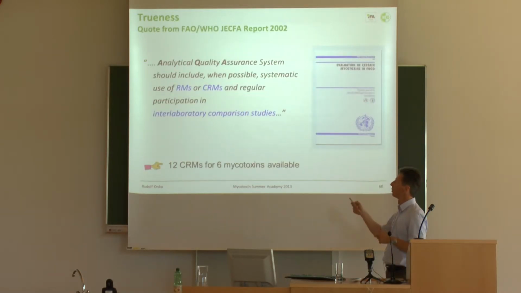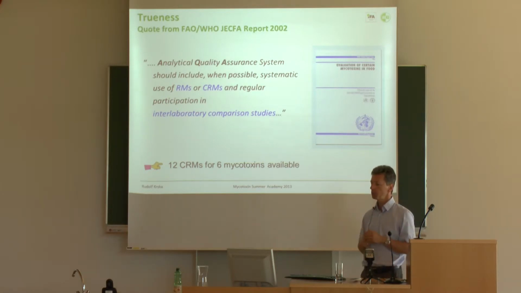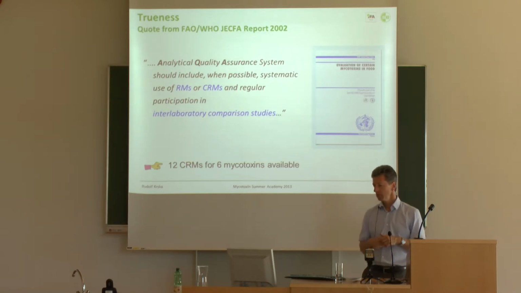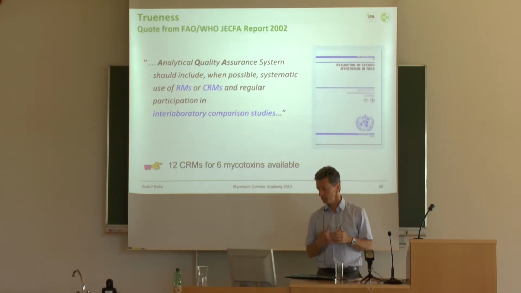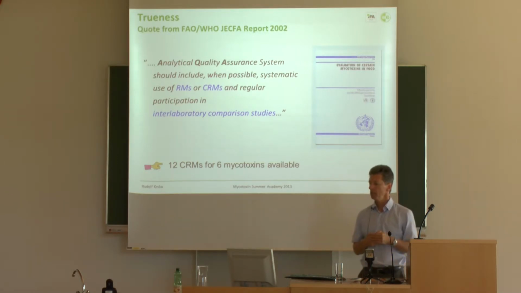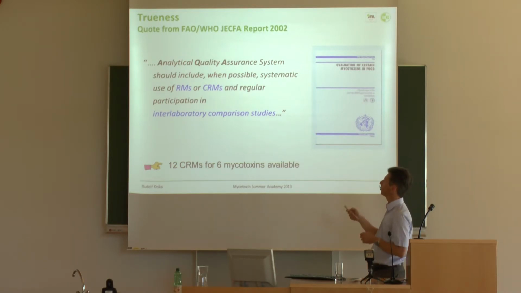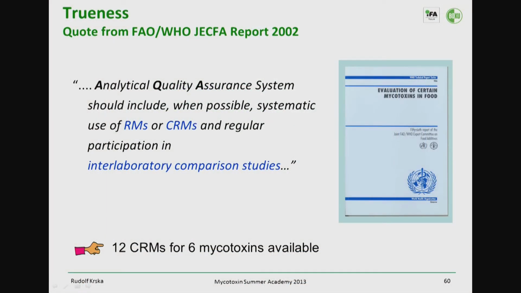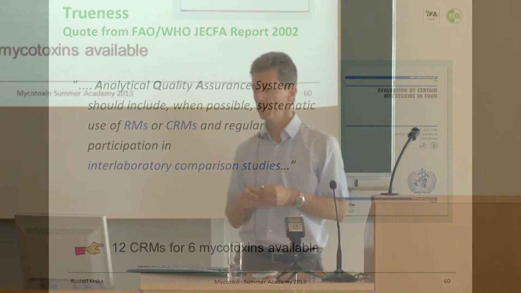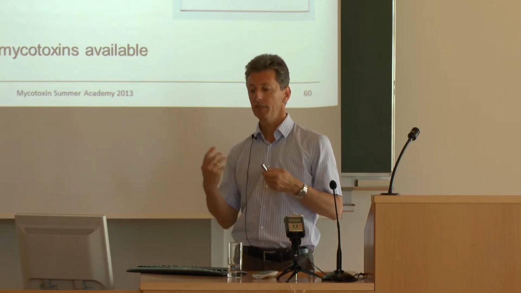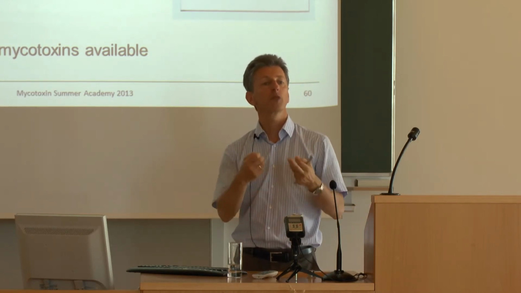I quote here from the FAO-WHO report by JECFA, the Joint Expert Committee on Food Additives, that an analytical quality assurance system should include, when possible, systematic use of reference materials, or ideally certified reference materials, which are accompanied by a certificate, and also regular participation in interlaboratory comparison studies, in order to be able to demonstrate comparability and that your results are not prone to any type of systematic error.